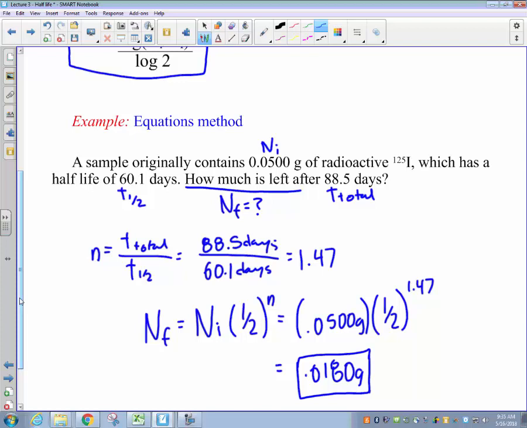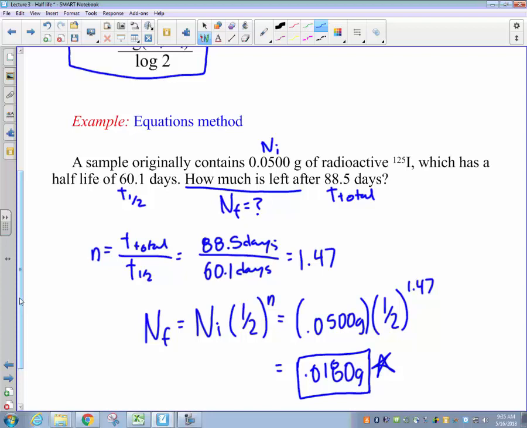Stop for a moment to think if that answer makes logical sense. You see that we started with 0.0500 grams. After 1 half-life, half of that remains, which would be 0.025. After 2 half-lives, we would have 0.0125. So our answer lies somewhere between how much we would have after 1 and how much we would have after 2 half-lives, which sounds like this answer seems like it's right about what it should be.